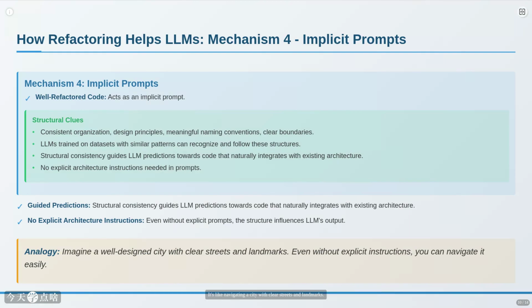It's like navigating a city with clear streets and landmarks. Even if the LLM doesn't get explicit instructions about the architecture in every single prompt, the underlying structure of the code itself influences its predictions, nudging it towards generating code that fits naturally into the existing framework. It's a form of passive architectural guidance.